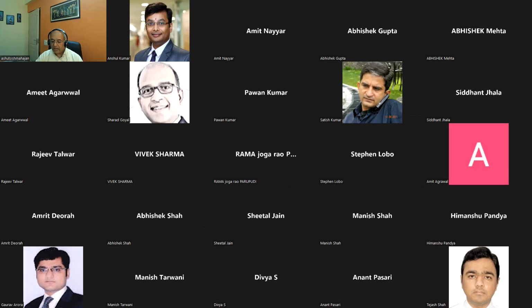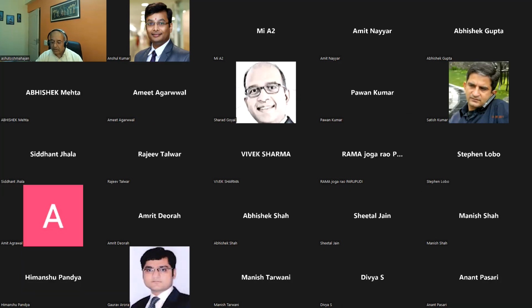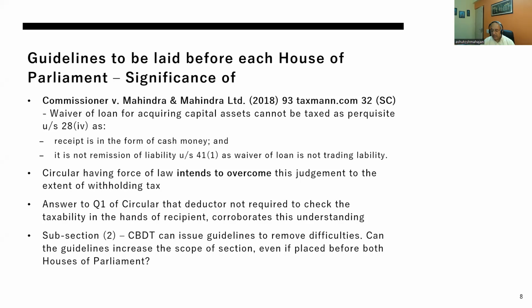Now, this is something which is very frightening: there is a Supreme Court judgment, which is settled law on 28(4) in respect of waiver of loan for acquiring capital assets.